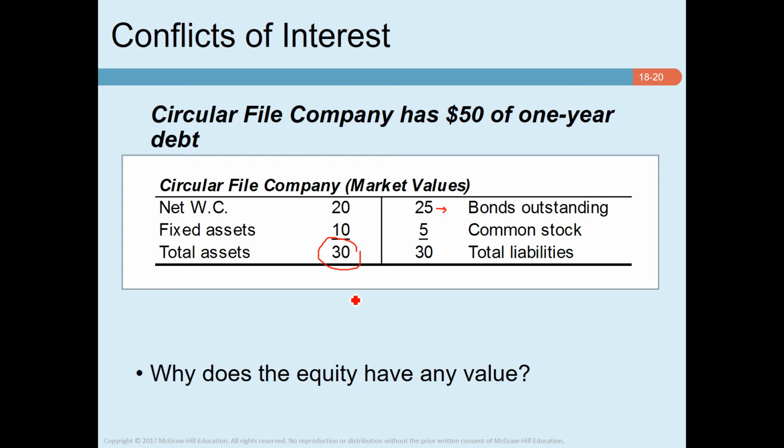But suppose that the bond actually matures 1 year from now. Hence there is enough cash for Circular to limp along for 1 year, and the bondholder cannot call in the loan and force bankruptcy before then. The 1 year grace period explains why the Circular share still has some value. You can see that the common stock value is $5. It still has value because the company has a 1 year period.